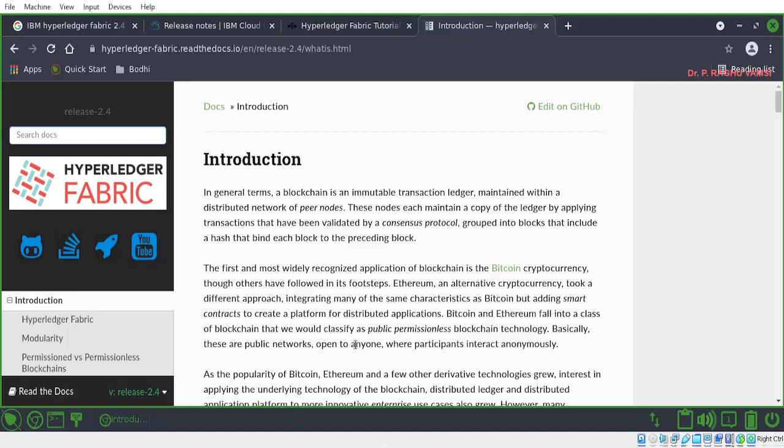Remember, the Hyperledger Fabric is completely modular in nature. We all know that in software engineering, our applications must be developed with loose coupling and high cohesion. This is what is called the modularity principle. Loose coupling means one component is independent of another component, but high cohesion means there should be some plugins to connect these two components.